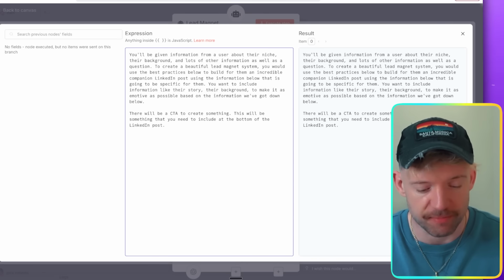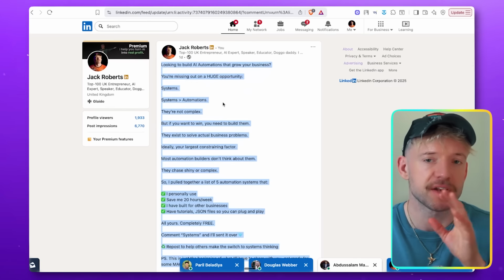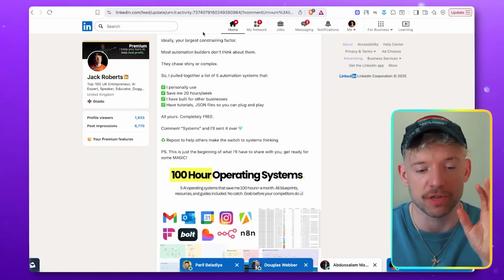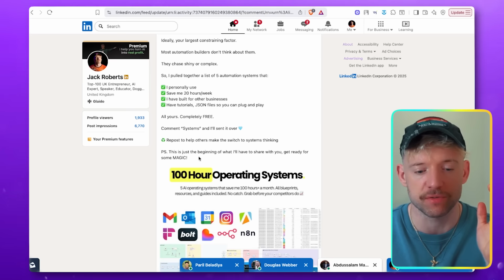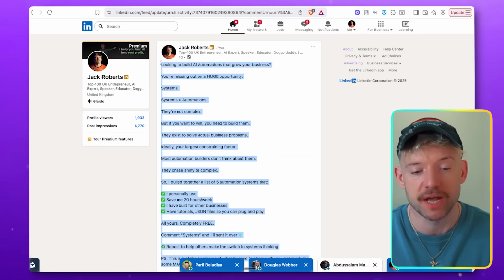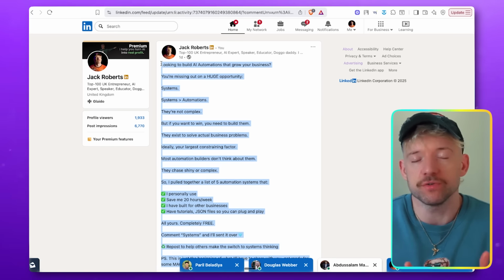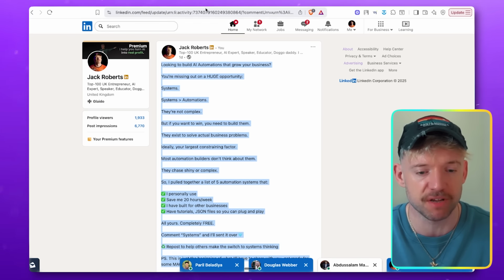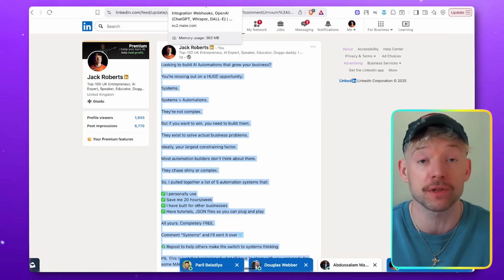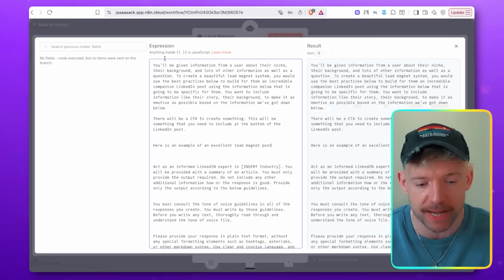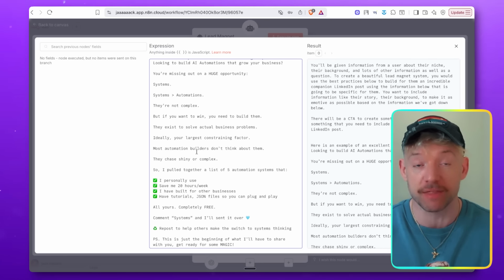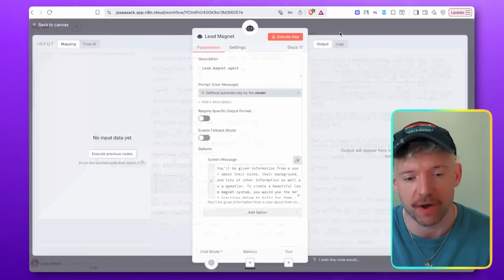Cool, and then we're going to enter all this information here, which is fantastic. Essentially, guys, what you want to do is just stack it with loads of really good high quality stuff. For example, if you see a post that's getting loads of comments, use that as a structure to give the AI some specifics. And we've got one agent that only does lead magnet posts, so much better than having 1,000 and a million different things. So we've got that, which is cool.